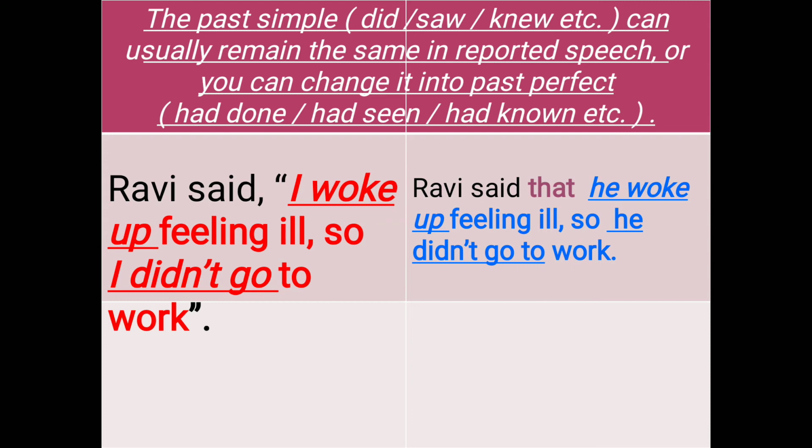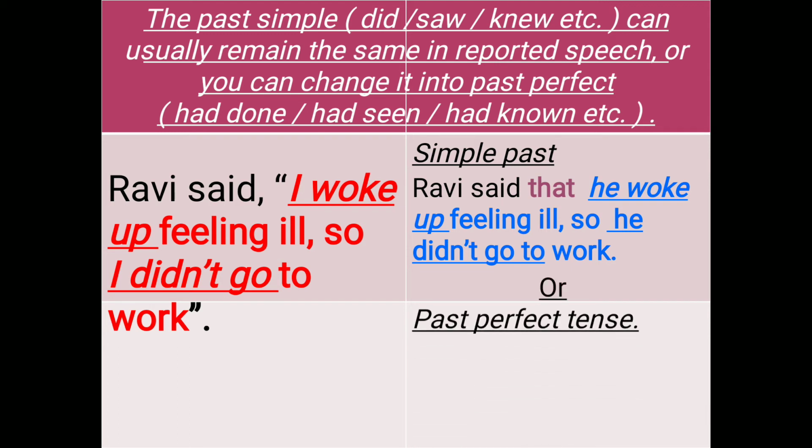Have you observed the reported speech? Here the past tense remained the same, only the pronoun I changed to he. I woke up changed to he woke up. I didn't go to work changed to he didn't go to work. The tense remains the same here. That is, the simple past remains as it is while changing into reported speech. Or you can change it into past perfect tense.